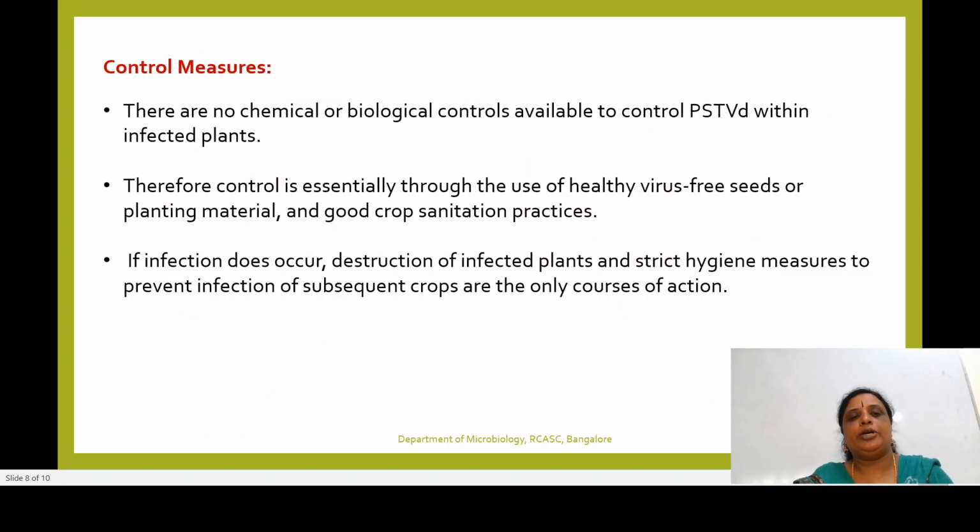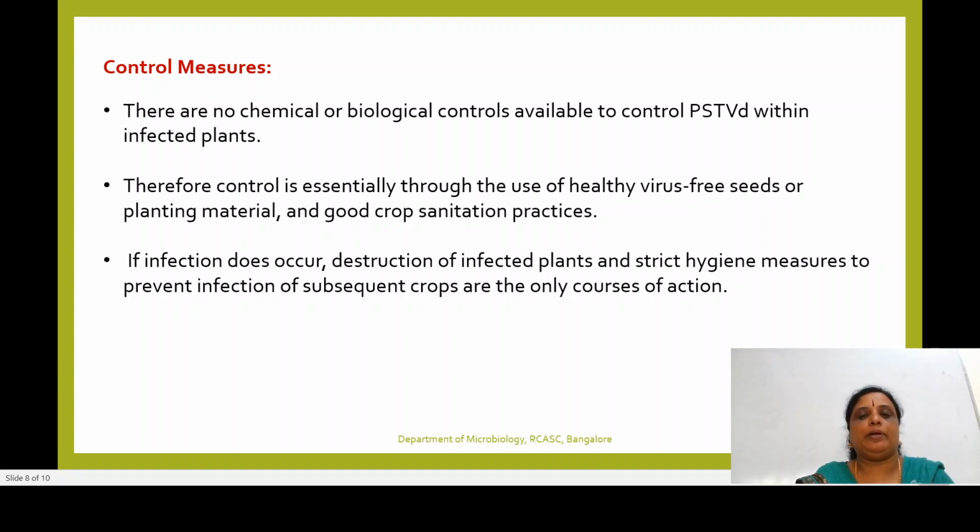And how to control this particular disease? There are no chemical or biological controls available to control this potato spindle tuber viroid. Therefore, control is essential through the use of healthy, viroid-free seeds or planting materials and good crop sanitary measures.